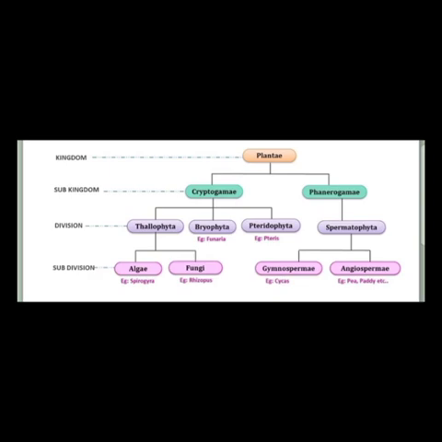Examples of monocots are bamboo, banana, onion, and dicots are mango, banyan tree, etc. And there are other differentiations between dicots and monocots in seeds, roots, stem, flowers, etc. Okay, that's it. Thank you.